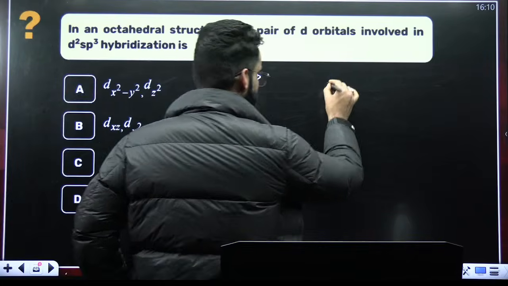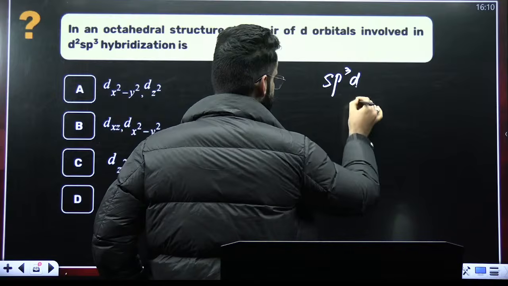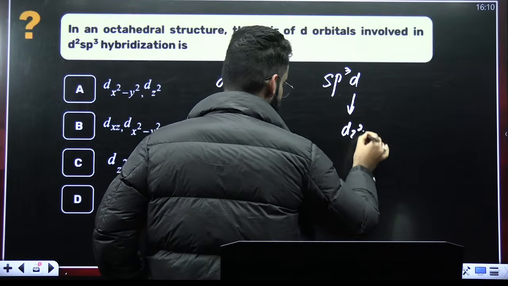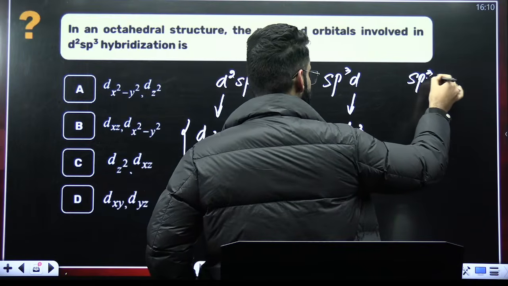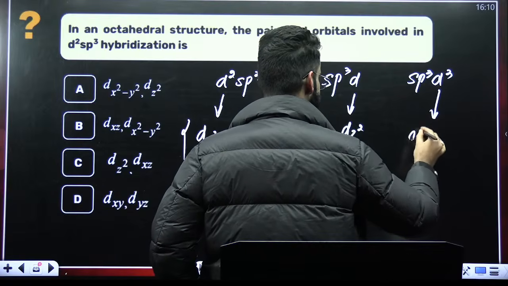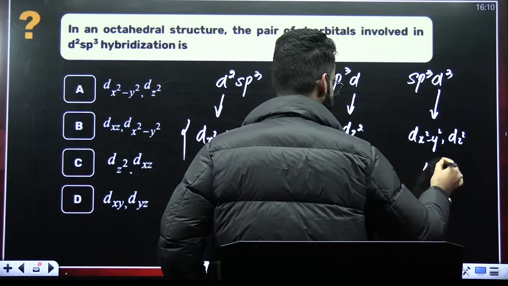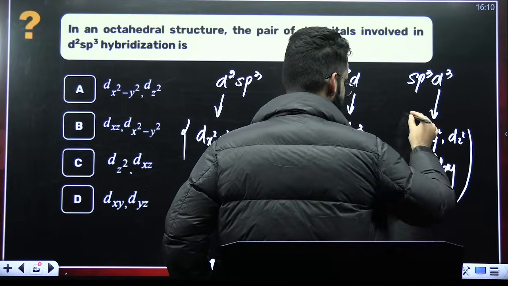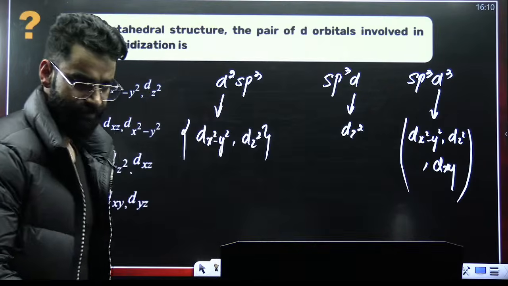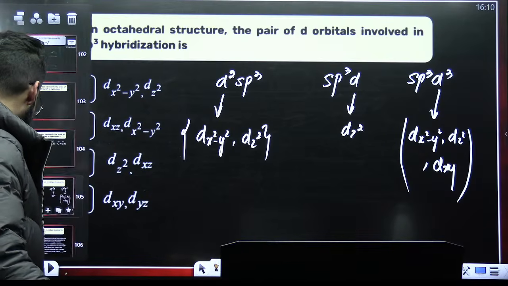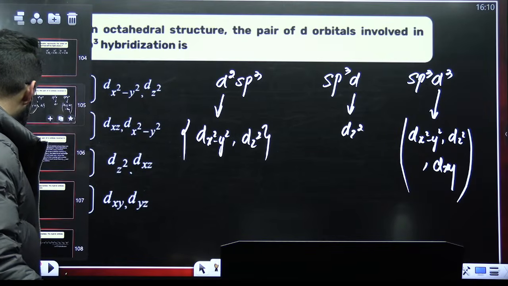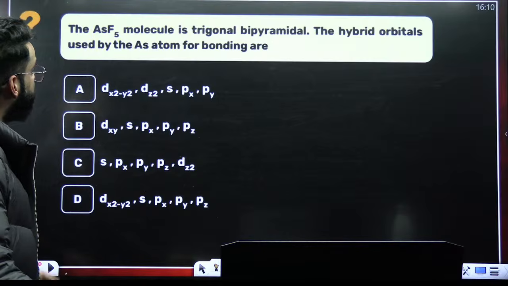If they ask you about sp3d hybridization, which d orbital is involved? Remember it's dz square. If they ask about sp3d3 hybridization, which d orbitals are involved? It is dx square minus y square, similarly dz square and dxy. Okay, anything can be asked out of these, and this sort of a question you can easily solve if it comes. Now, for example, this is the question.